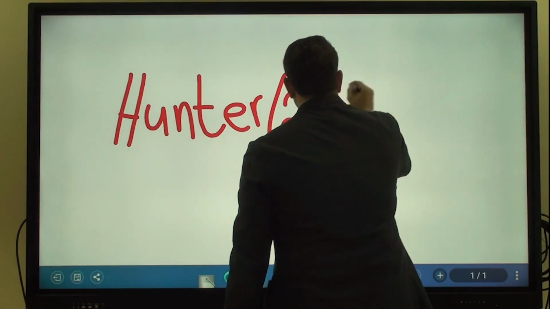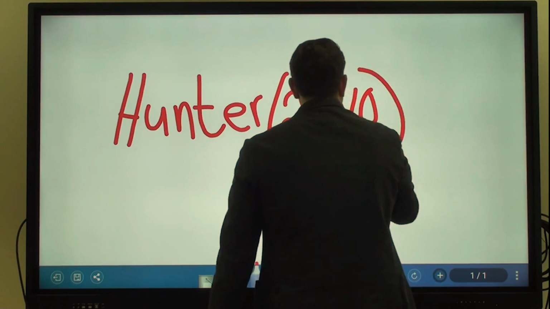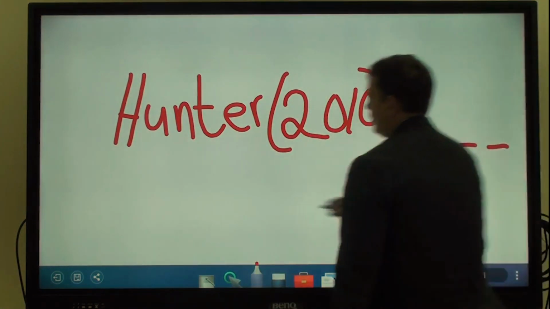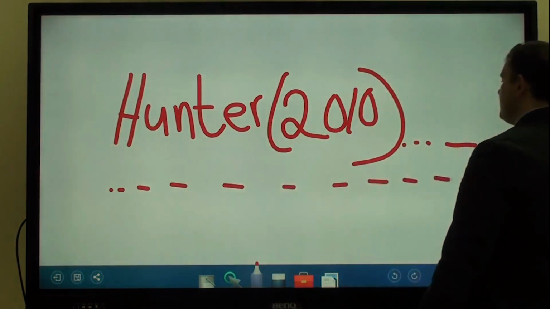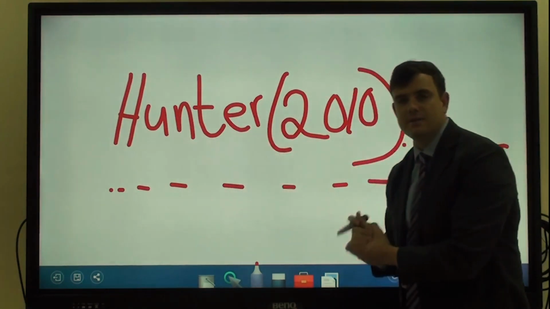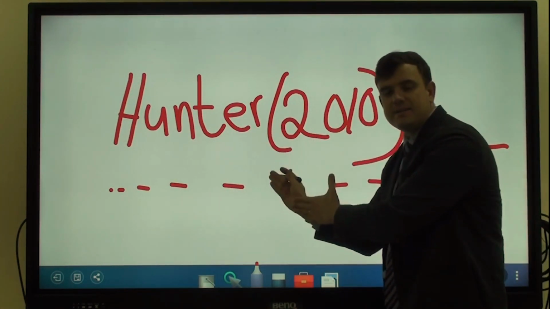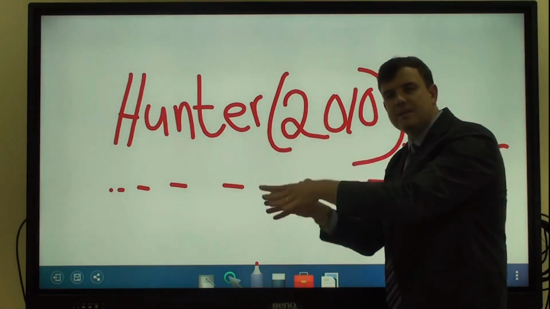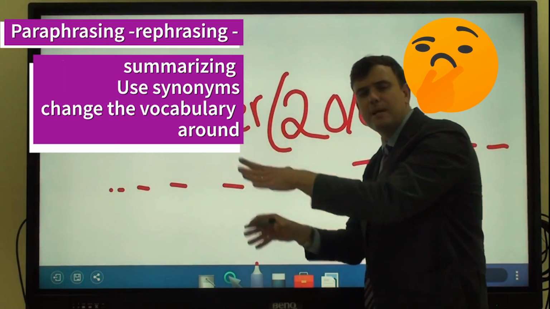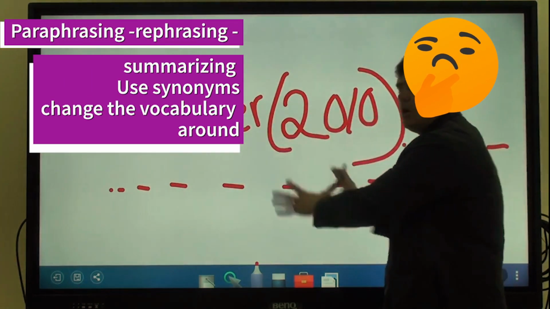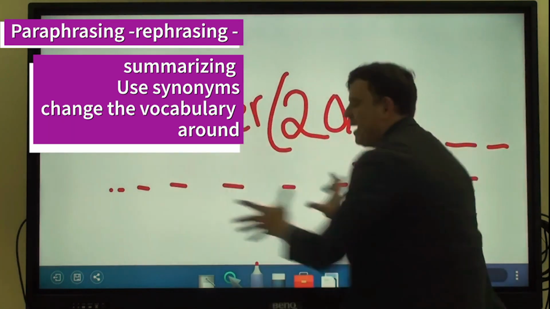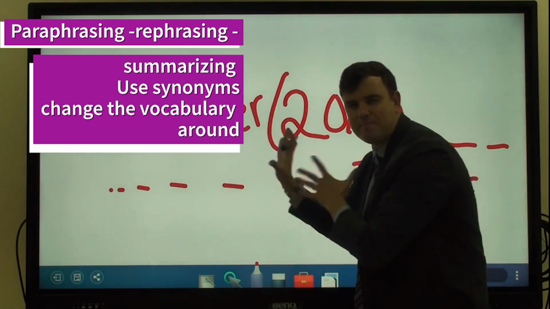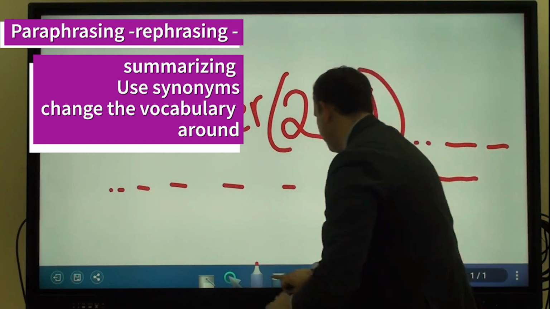So 2010. And then you'd have your summary. You're summarizing what Hunter has said. You're summarizing what the author has said, right? You're rewording the sentence using some synonyms maybe. You're not copying directly what Hunter has said. That's what we call a paraphrase. Alright, guys? So paraphrase.